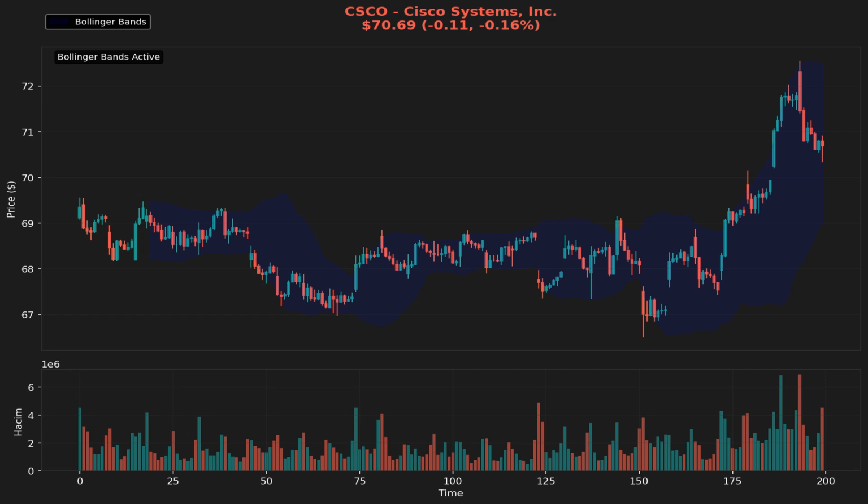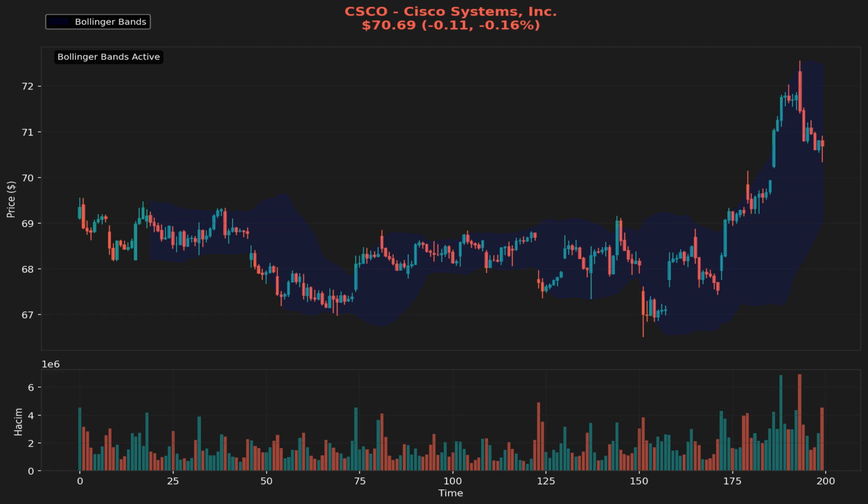The width of the Bollinger Bands indicates the volatility of the stock. A narrow band would suggest low volatility and a potential squeeze, where prices may break out either upward or downward. Conversely, a wider band indicates higher volatility. At present, the bands reflect normal volatility, but the stock's positioning could indicate a consolidation phase, which may lead to a breakout if the stock can gain momentum.